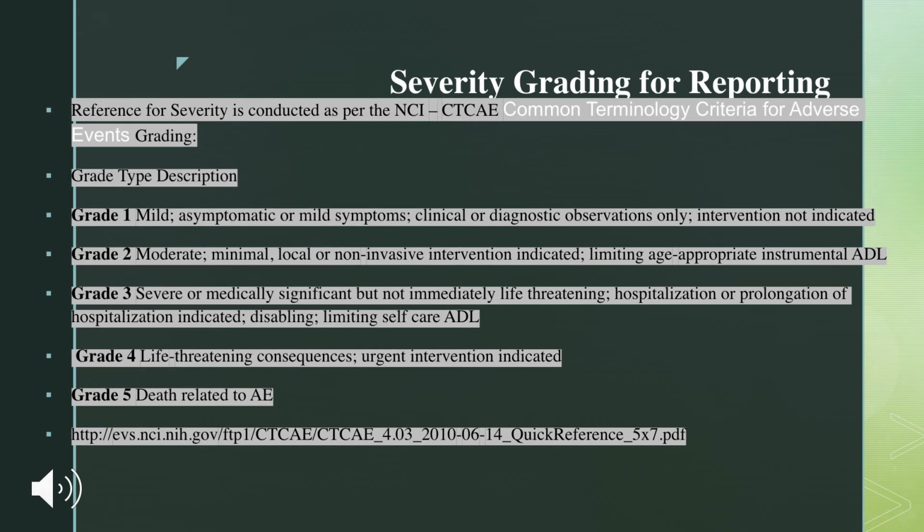The severity grading of reporting. According to the severity, a grading system has been given by the NCI, National Cancer Institute, CTCAE, Common Terminology Criteria for Adverse Events. The grading system is like this: grade 1 indicates mild, asymptomatic; grade 2 indicates moderate and minimal; grade 3 severe but not immediately life threatening; grade 4 is life threatening; and grade 5 indicates death related to the ADE.